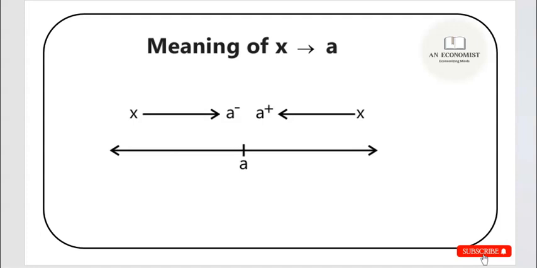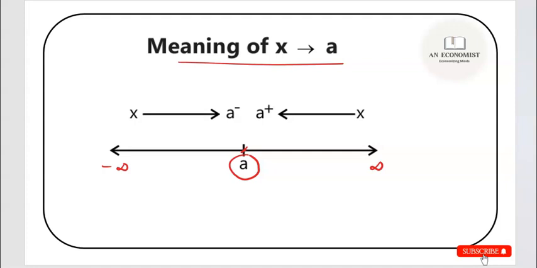Now let me go a little deeper into this meaning of x approaches a. Suppose this is your domain, this is the real number line. Suppose you are dealing with a polynomial function, then your domain will be from minus infinity to infinity, and you are taking any point in the domain. Suppose the point is a, right? And you want to know the limit of your function at this particular point a. Then what you need to do?